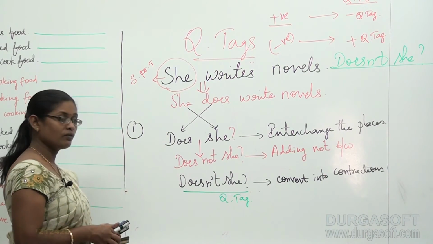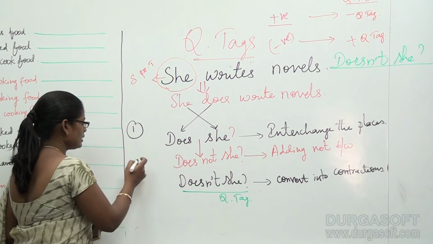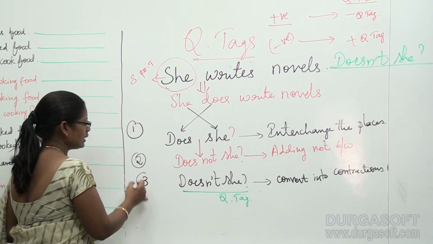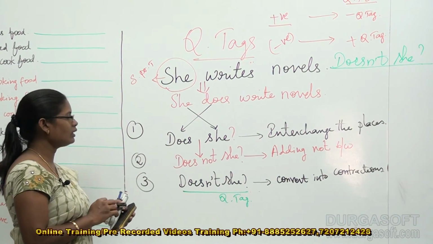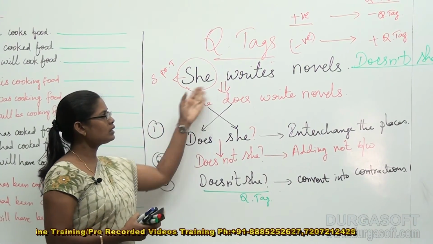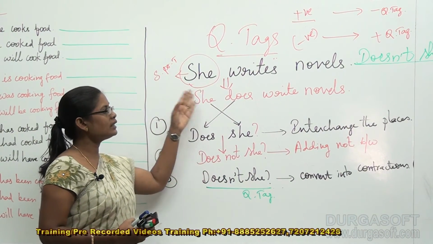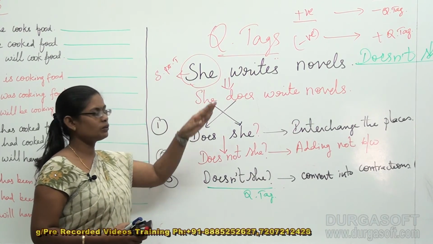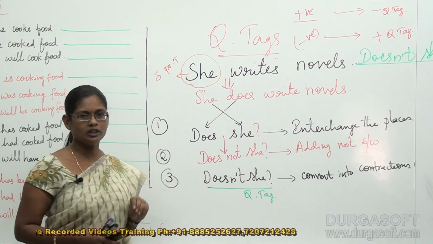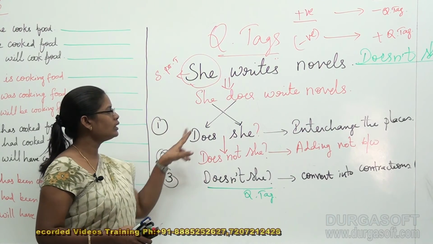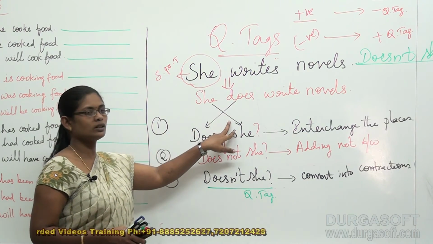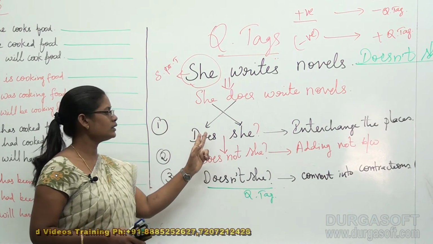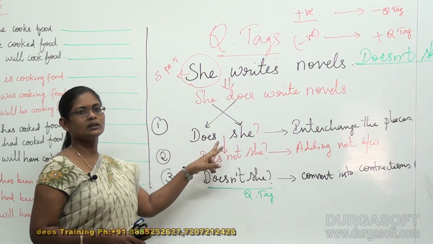So far we have dealt with positive sentences, and as we discussed earlier there are three rules for converting a given tensed sentence into the question tag. First rule, just interchange the first two words, then it becomes does she.